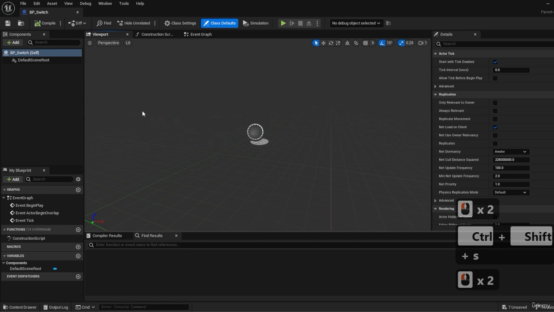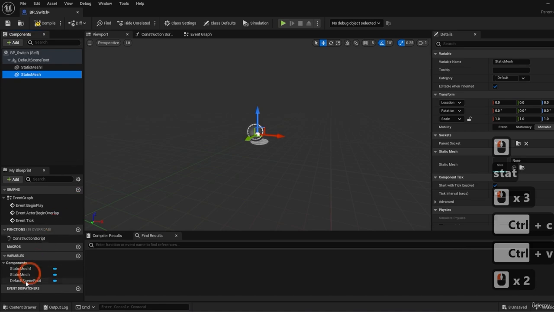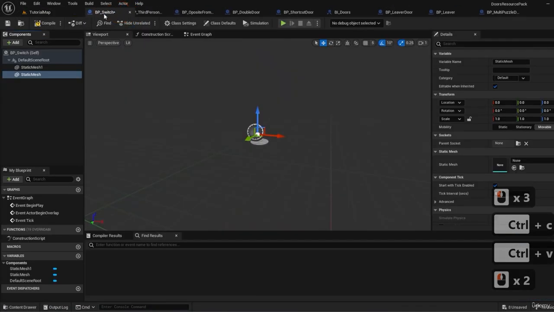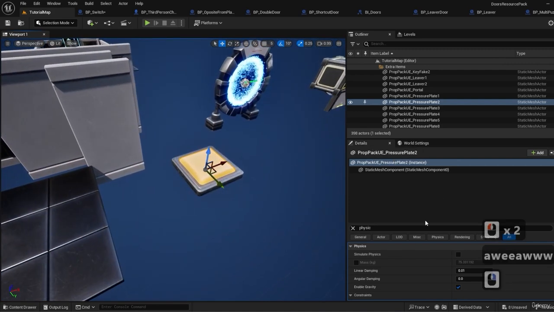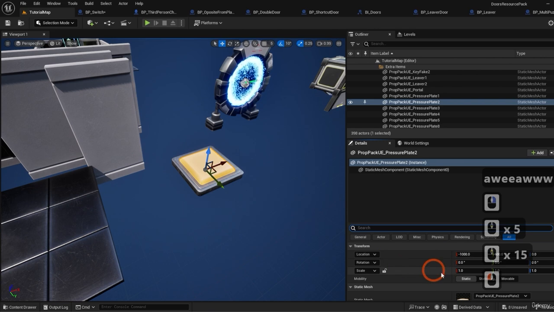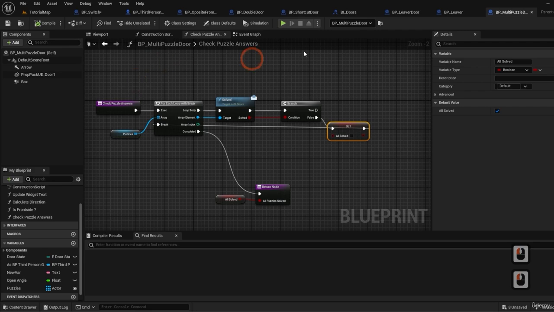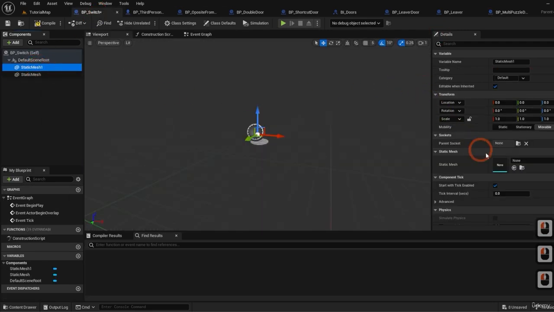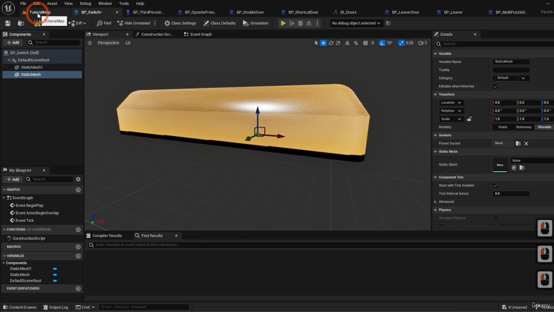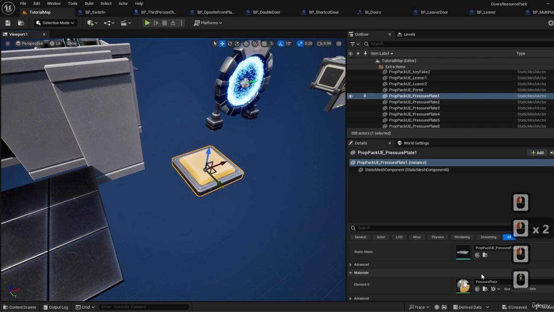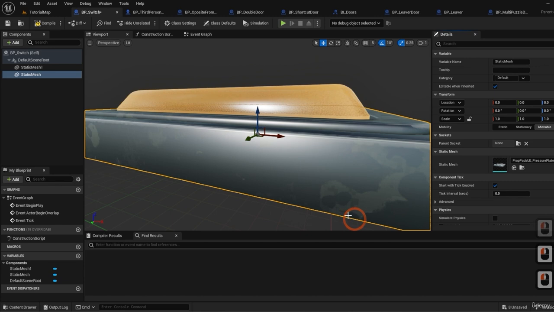Now, let's open the BP switch and add two static meshes. I'm just gonna duplicate this, select the first one, and anchor it over here. Let's go to the switches, details, not physics. We're gonna search for this static mesh and implement it to number 1. So this is this one, and the one without number would be the base. Search it again, back here, and implement.